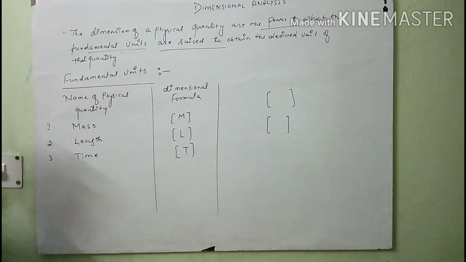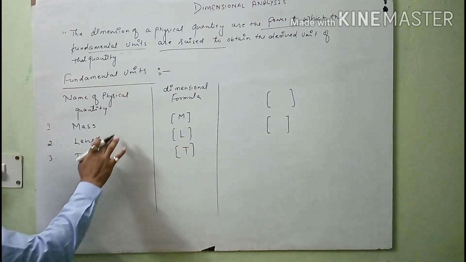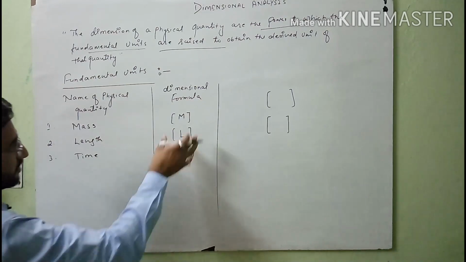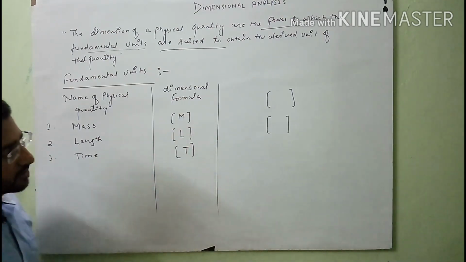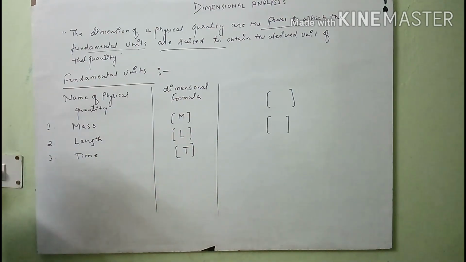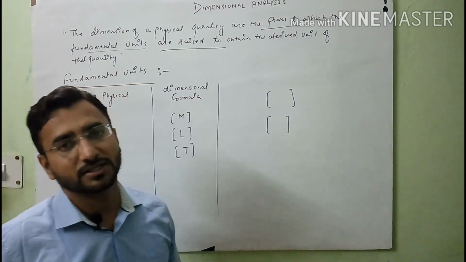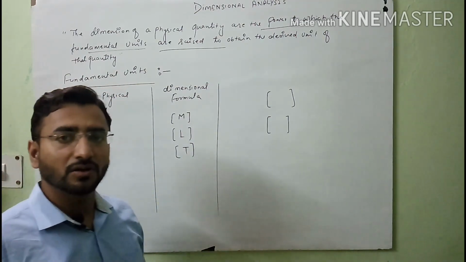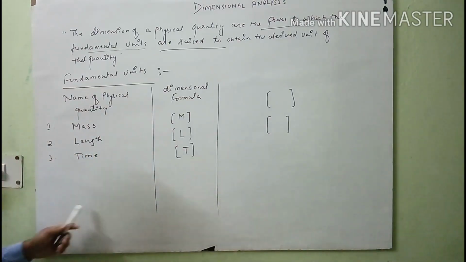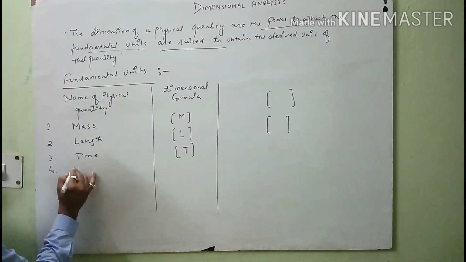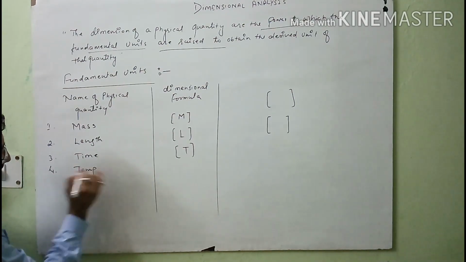So these three physical quantities are very important. These three fundamental physical quantities and their dimension formulas are very important, because on the basis of them we can easily calculate the dimension formula of other physical quantities, which are called derived physical quantities. Clear?